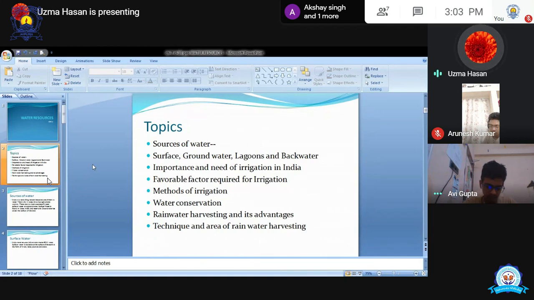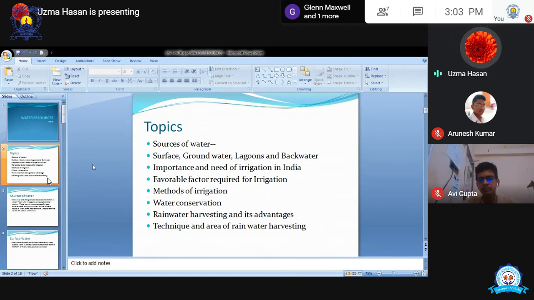The water conservation covers rainwater harvesting and its advantages, and the new techniques with the help of which we can easily conserve the water. Because monsoon is going on, it's okay that northern India is not receiving that much rainfall, but the southern part of India receives lots of rainfall during the monsoon or when the retreating monsoon is there. From the month of June to October, the southern part of India, first the Western Ghats, then the Eastern Ghats, receives lots of water. So how can they harvest the water?